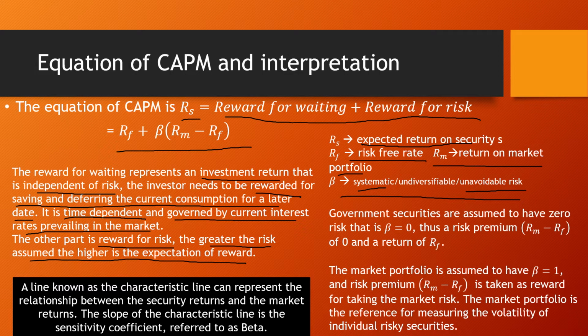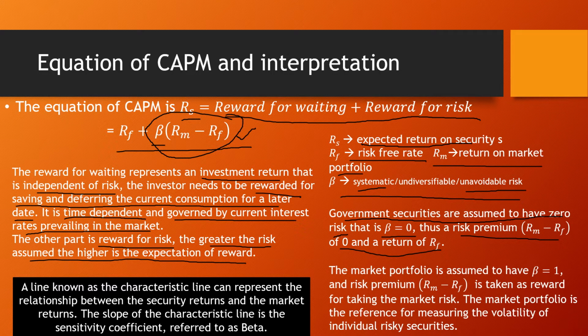Government securities are assumed to have zero risk. Obviously, T-bills, treasury bills, have zero risk. That is beta equal to 0, a risk premium Rm − Rf of 0, and a return of Rf. If you see this equation, if beta becomes 0, then this whole term becomes 0, and only Rs equal to Rf remains.